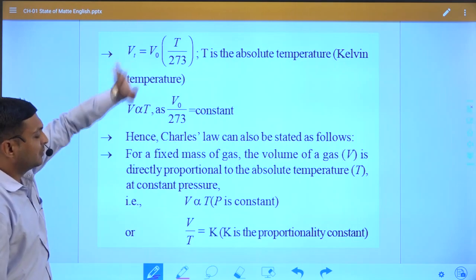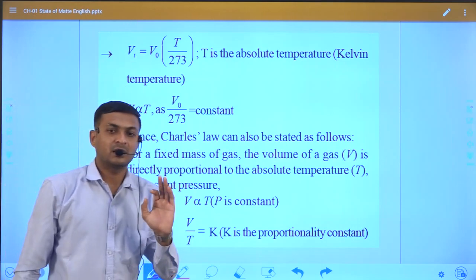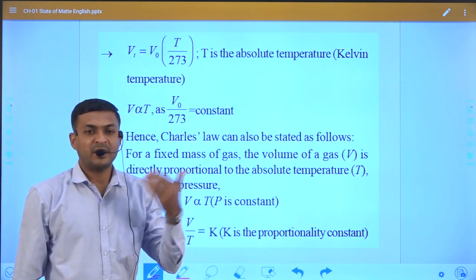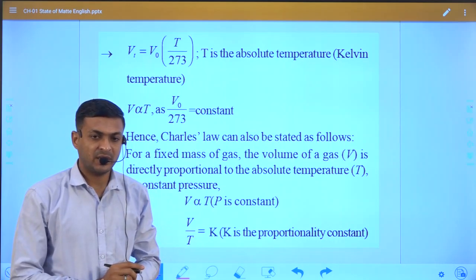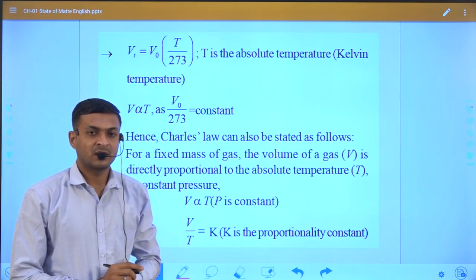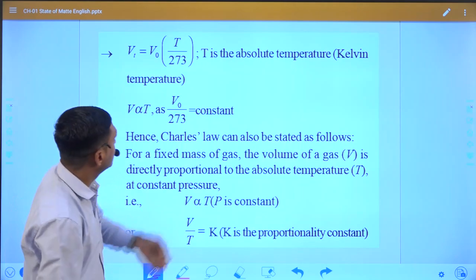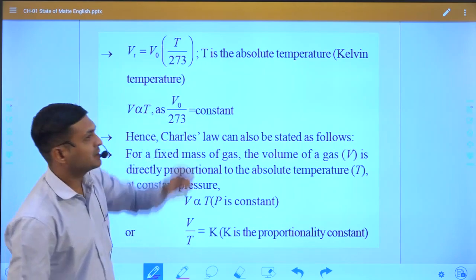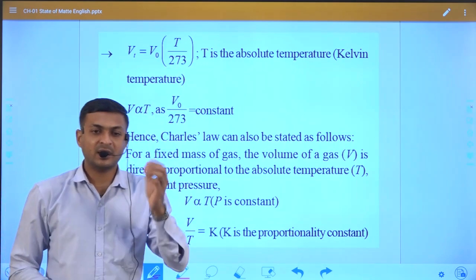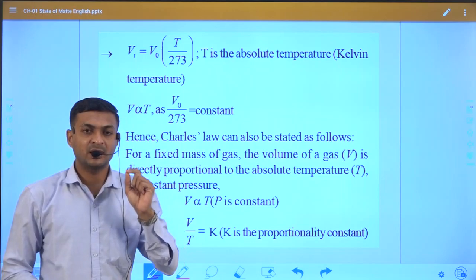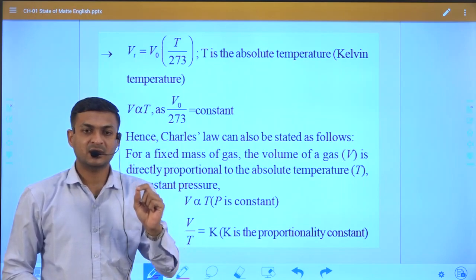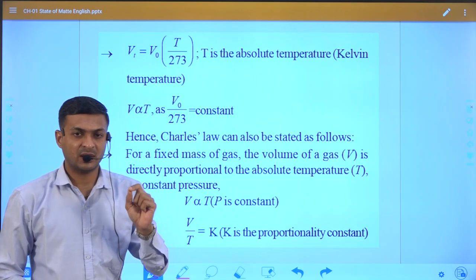Whenever temperature is changed, generally the temperature is either increased or decreased, or we take it in degrees as we discussed in our previous slide.